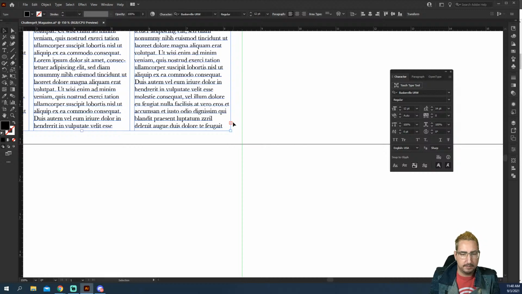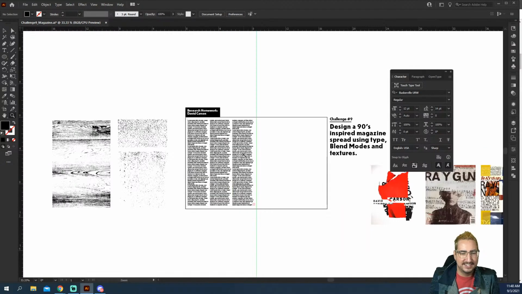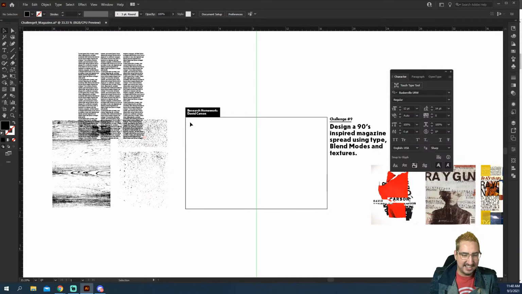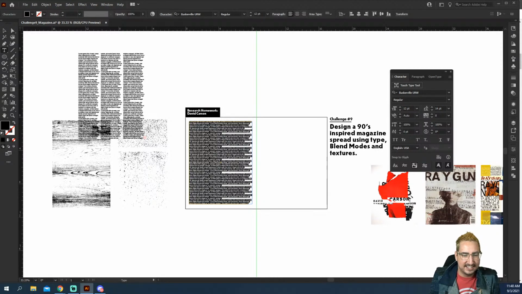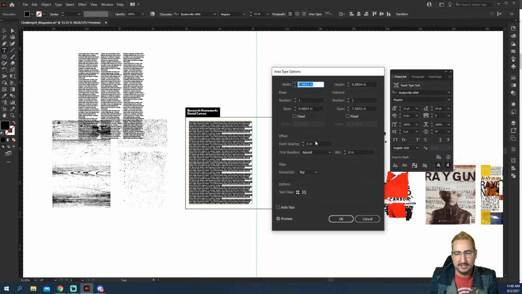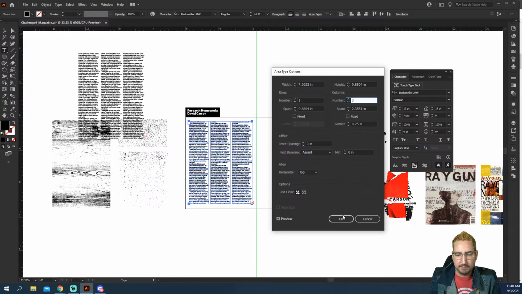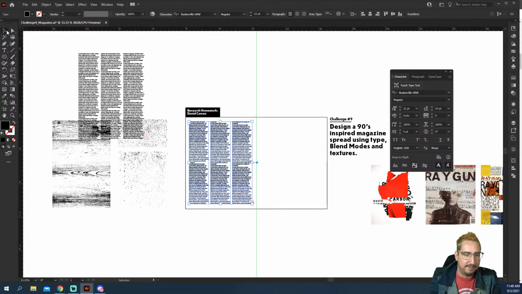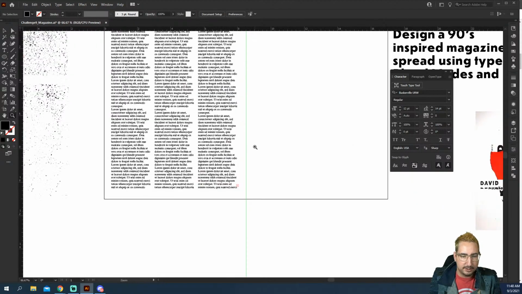Let's zoom in. Get over here, buddy. All right. Hold on. I did something wrong. This is my fault. So we're going to make one more here. Okay, that looks good. We're going to go to type, area type options. It's because I changed the span. It made it weird. So we're going to change this to 3 columns. Boom, boom. Got it. And now we have that red little plus, which is what we want.